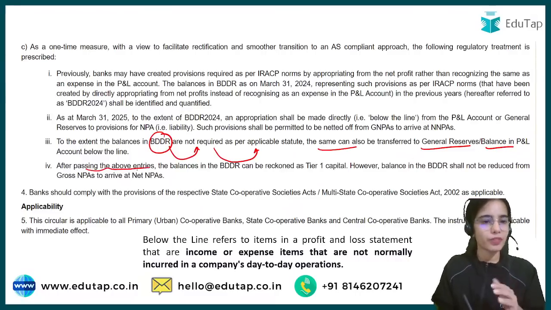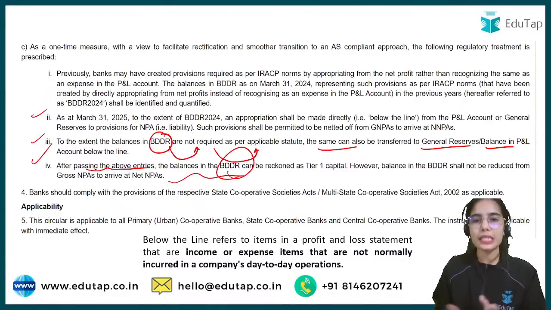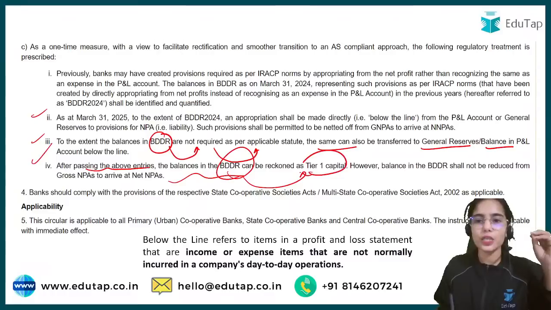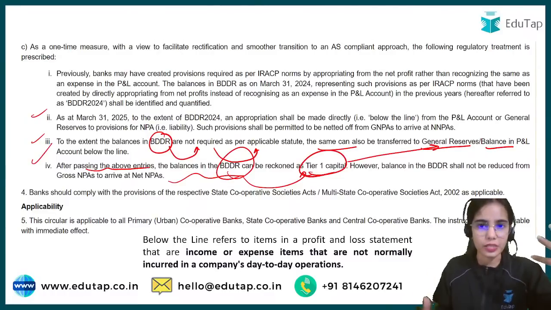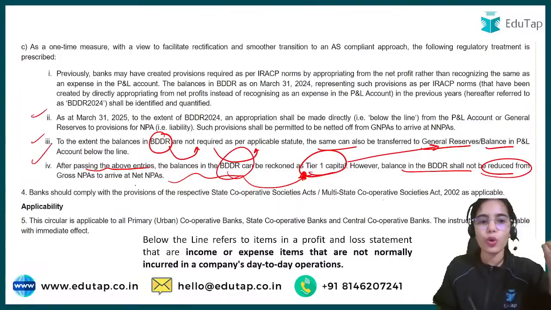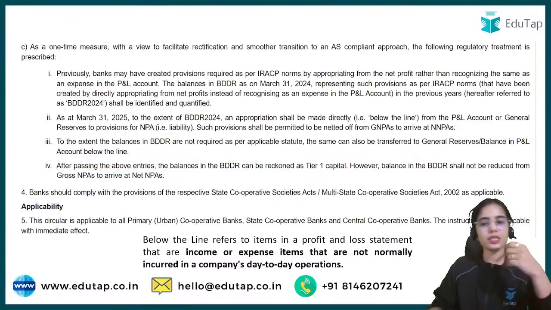After passing the above entries, when all of this has happened, the balances in BDDR, if still left, can be reckoned as tier 1 capital because this has become general reserves. So general reserves, the undistributed profits, become the tier 1 capital, correct? However, balance in BDDR shall not be reduced from gross NPAs to arrive at net NPAs later on. So this is the basic idea.